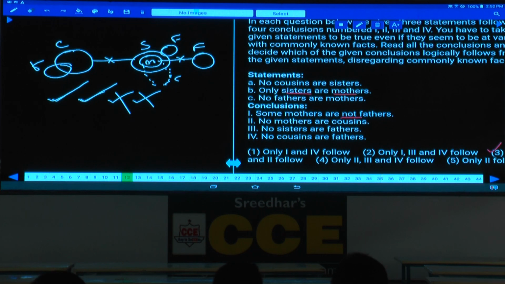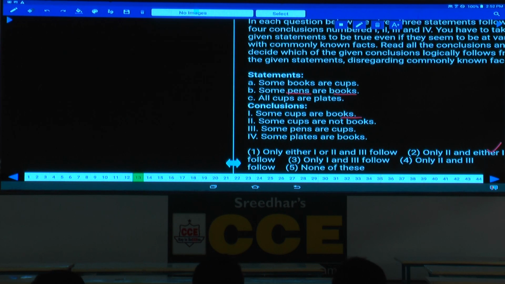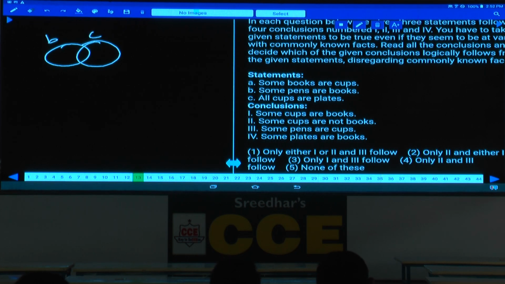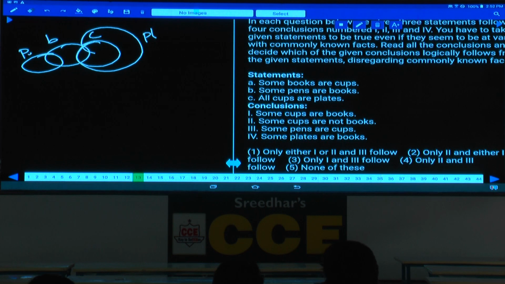Then question number 13. Some books are cups. Some of the books are cups. And some pens are books. Some pens are books. Some books are cups. All cups are plates. All cups are plates. First one, some cups are books. Definitely true. Some cups are not books. As of now, some cups are not books.